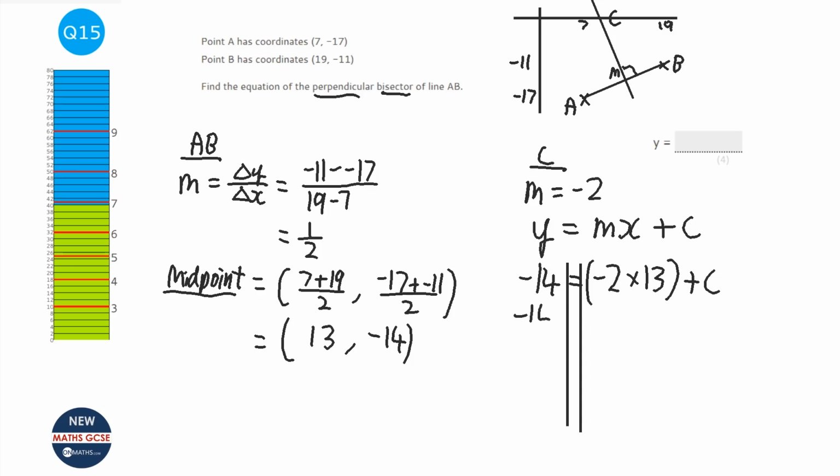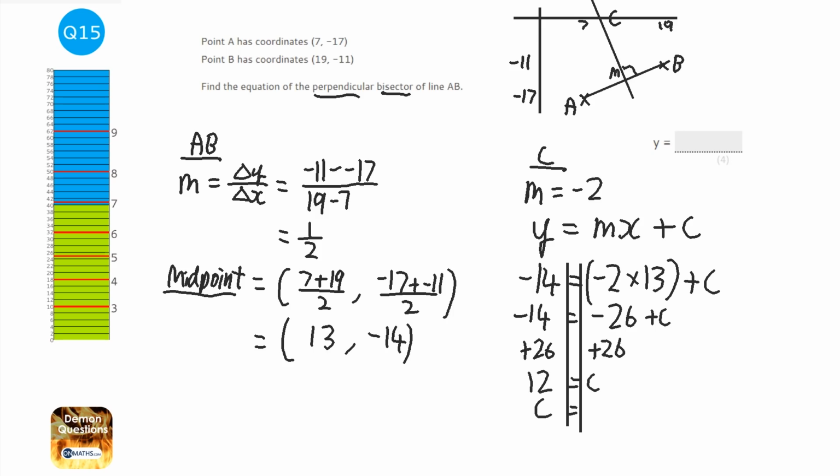So minus 14 equals, and that's going to be minus 26 plus c. I'm going to add 26 both sides. And if this is on the calculator, then obviously always use your calculator to be sure. So it's going to be 12 equals c, or c equals 12. So therefore the equation is in the form y equals mx plus c. It's going to be y equals minus 2x plus 12.